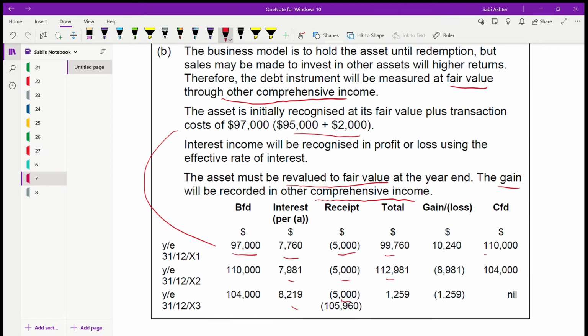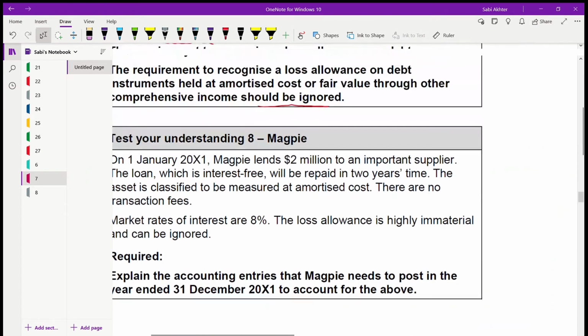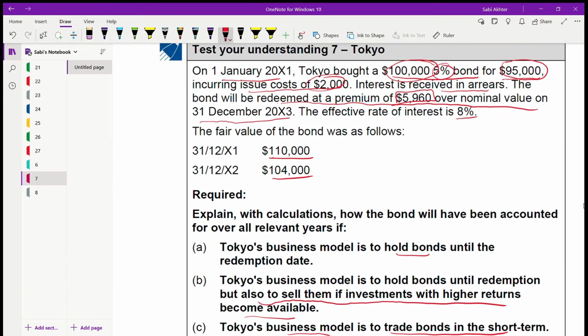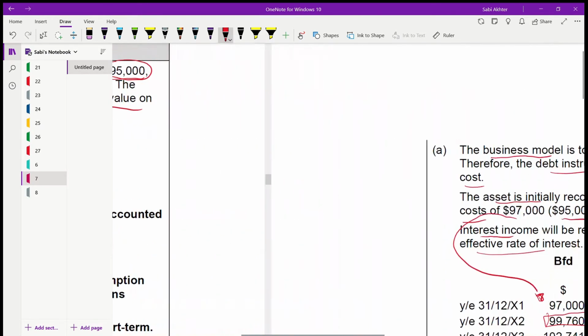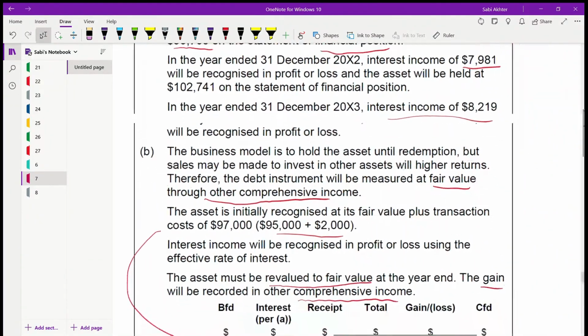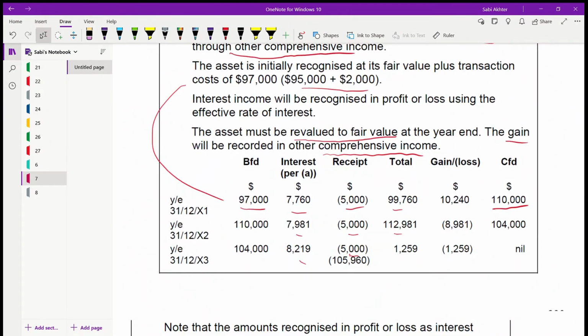And now you need to add your gain and deduct your losses. Closing, remember, this is given to you. Okay, the closing balance is given to you. What is it? These two are your closing balance, 110 and 104, fair value of the bond. This is given for you to find the gain or the loss. So 110, this is like the balancing figure.